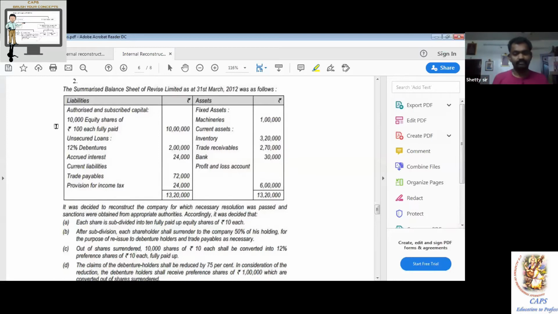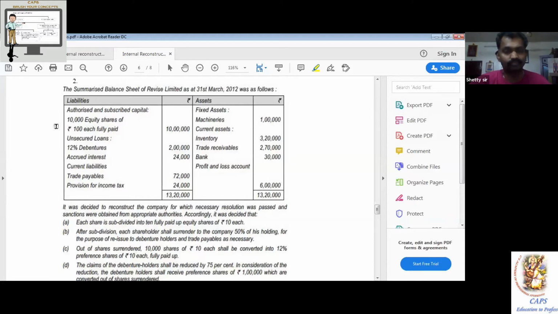Revise Limited. Note number one. The question uses the word surrender. Yes, the question uses the word surrender. It means it is a share surrender approach.